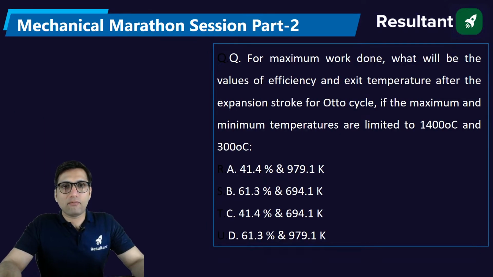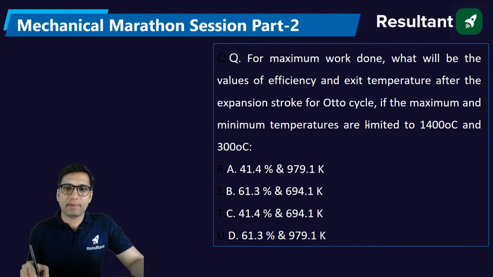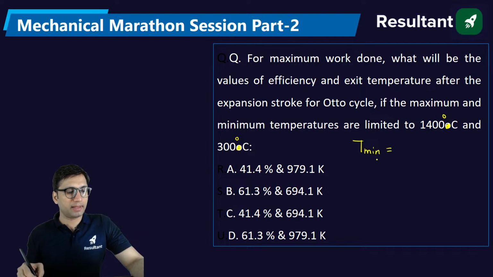For maximum work done, what will be the values of efficiency and exit temperature after the expansion stroke for the Otto cycle if the maximum and minimum temperature are limited to 1400 degrees Celsius and 300 degrees Celsius? That means for the Otto cycle, the minimum temperature, so please share this PDF or PPT in the channel. Okay.